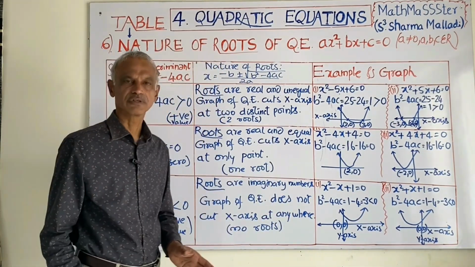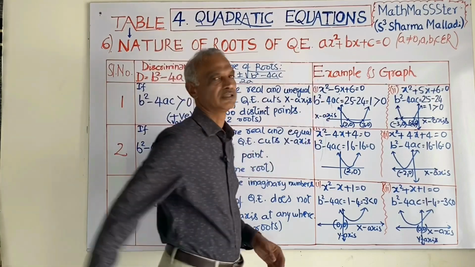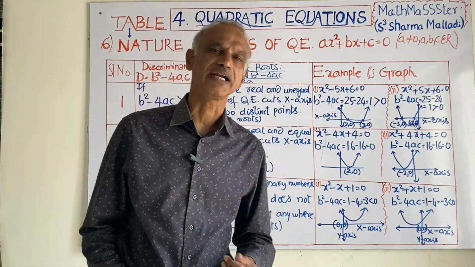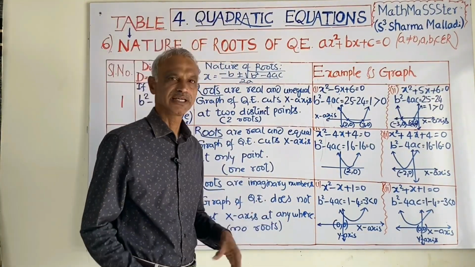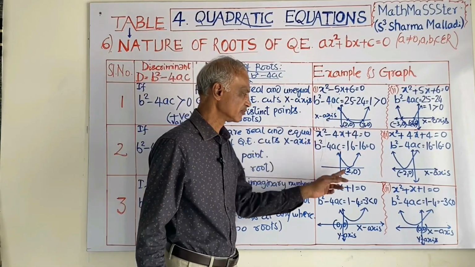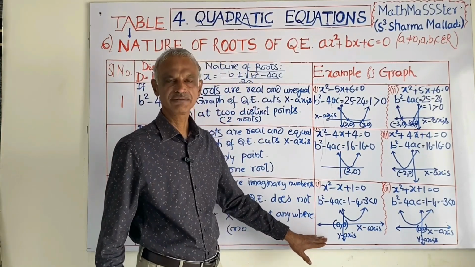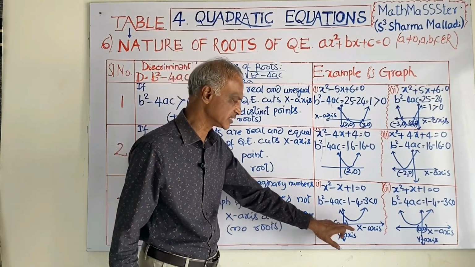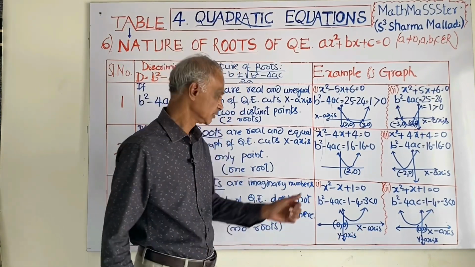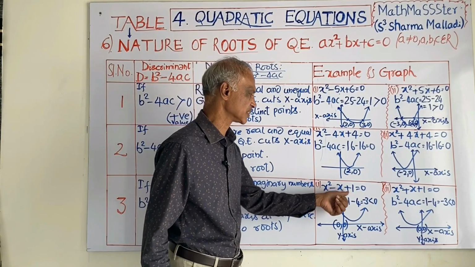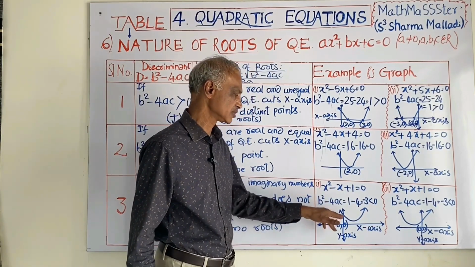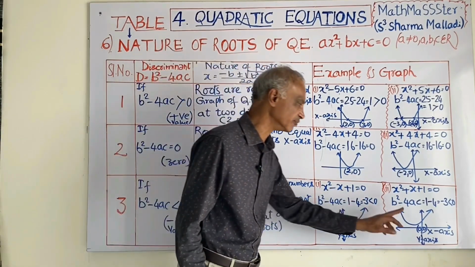The graph of a quadratic equation touches the x-axis at most at 2 zeros. It may have 2 zeros, 1 zero, or it may not have even 1 zero. It does not touch the x-axis at all. For example, x square minus x plus 1 is equal to 0 is not touching the x-axis at all.